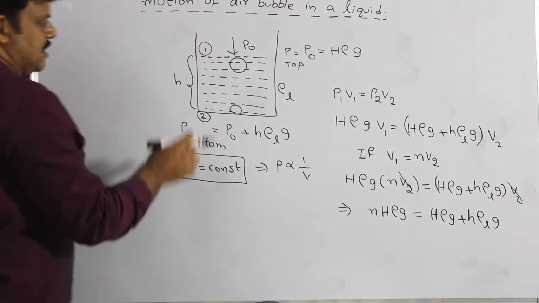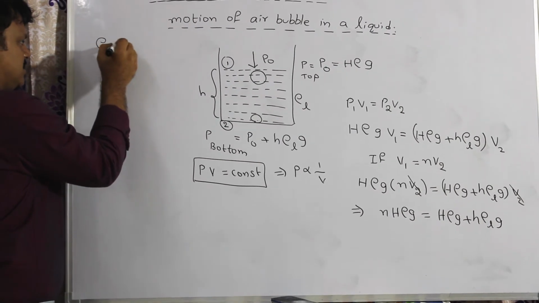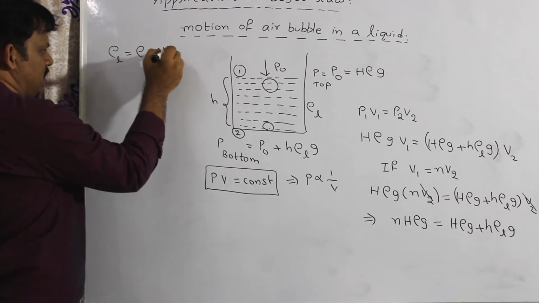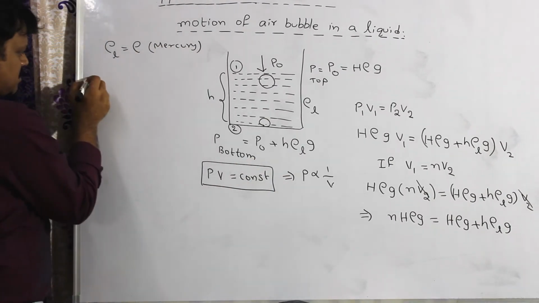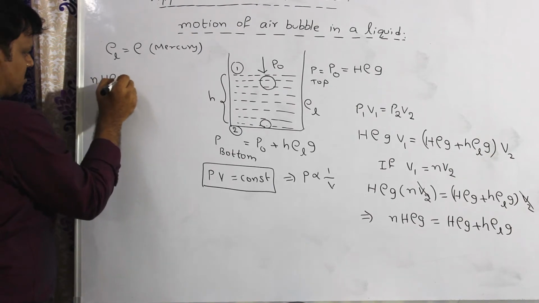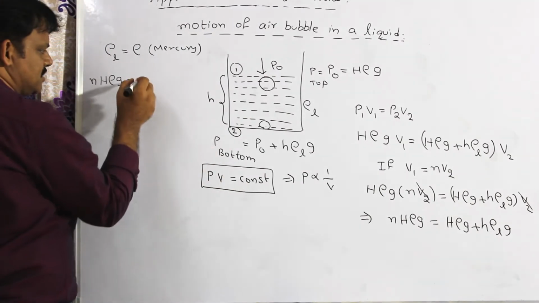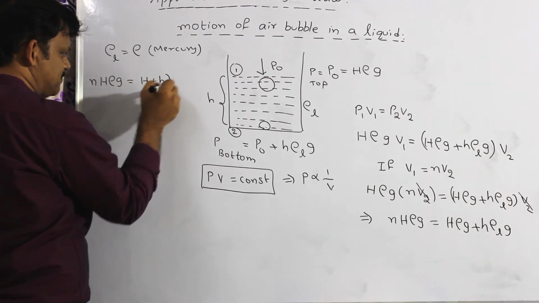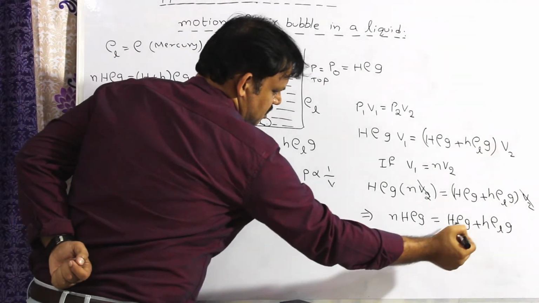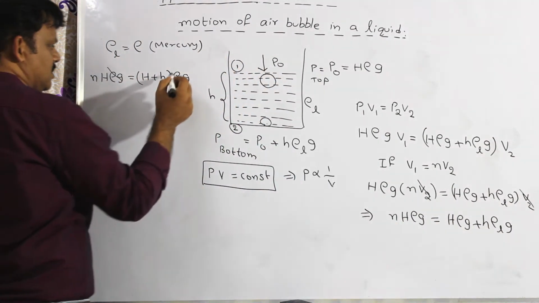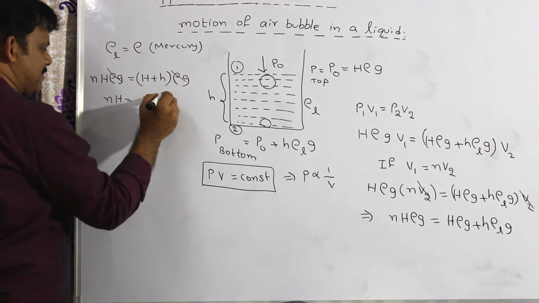Suppose if the liquid itself is mercury, then I can write rho L is equal to rho, that means mercury density. Then the above expression becomes n into capital H rho G is equal to rho G common, capital H plus small h into rho G. Taking rho G cancelled, I can write n into capital H is equal to capital H plus small h.